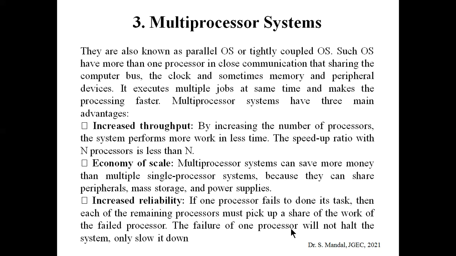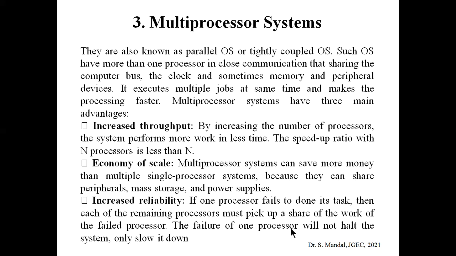As the name suggests, multiprocessor means many processors. Here there is more than one processor, and they are tightly coupled to each other, and we can also call it a parallel operating system. The interesting fact is that in a multiprocessor system, we share the computer bus, the clock, and sometimes memory also, and peripheral devices. Okay.